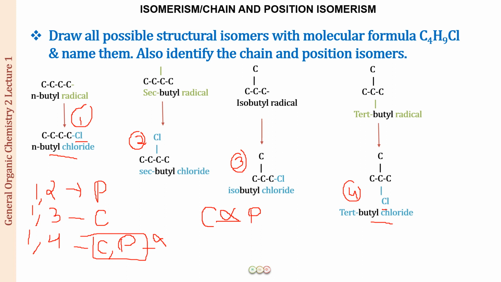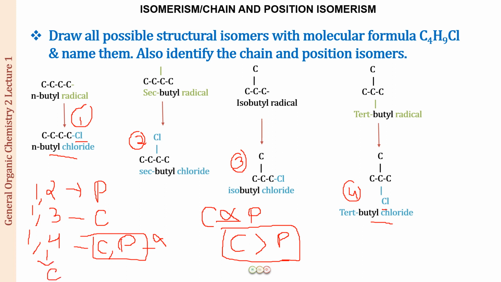So here what you have to remember is, if you are having a doubt whether it is going to be a chain isomer or a position isomer, always give priority to the chain isomer. If the chain length is differing, it is always going to be a chain isomer. It is never going to be a position isomer. First of all, chain and position isomerism is not going to be together in two isomers. You cannot say that 1 and 4 are both chain as well as position isomers. And the second thing, if you have to choose out of the two, it is always going to be a chain isomer, as in 1 and 4. Therefore it will be a chain isomer.